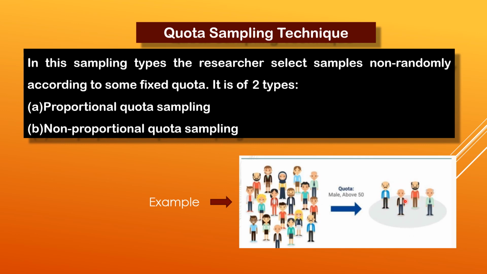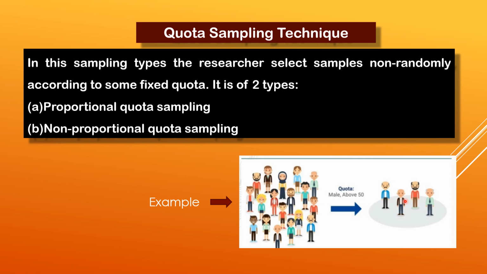Now what is proportional quota sampling? In this case, the researcher represents the major characteristics of the population by sampling a proportional amount of each. Say, for example, if the researcher knows that in a population there are 60% women and 40% men, and the researcher wants a sample size of 100 in total, then he or she will continue sampling until he or she reaches the targeted sample size.